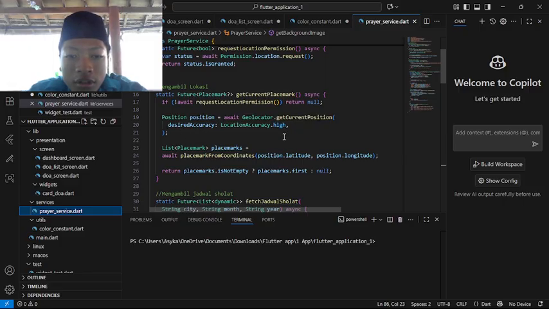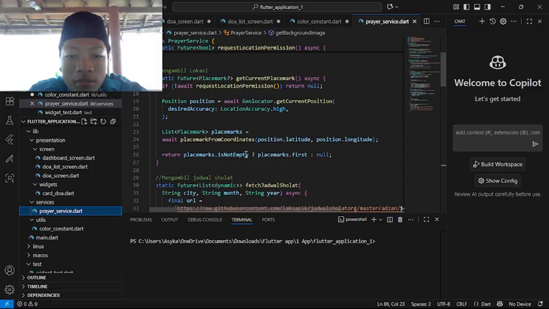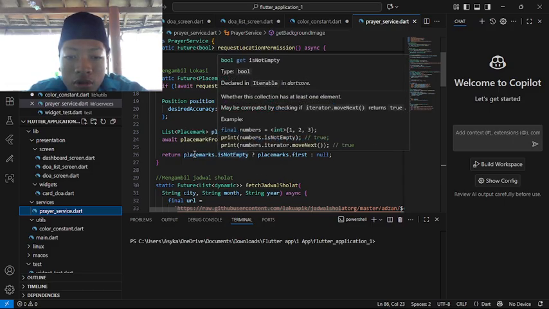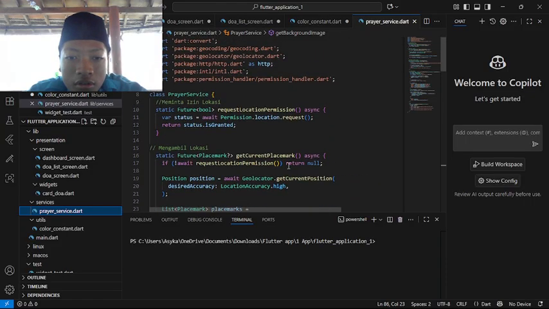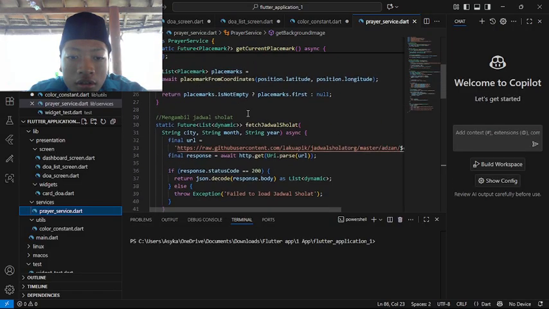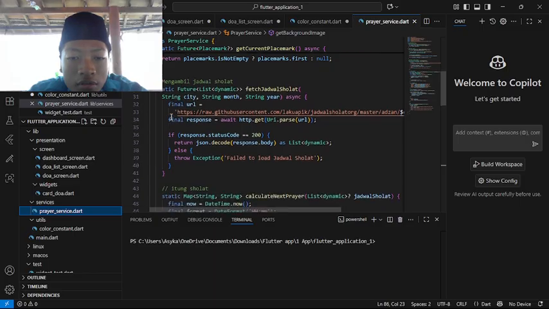Otherwise, await Geolocator getCurrentPosition with desired accuracy location high, so we take the location at the correct place. Then placemark is awaited from placemarkFromCoordinates with position latitude and position longitude. Taking the location is the same as before, but more complex. Return placemark is not empty, placemark first, otherwise null. Later we take this from the permission handler.